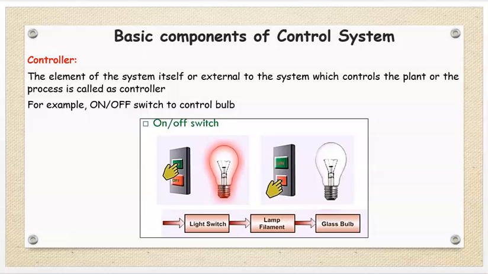Now the next component of a control system is the controller. The element of the system itself or external to the system which controls the plant or the process is called a controller. For example, an on-off switch to control a bulb. In this image you can see that an on-off switch is there. With the help of the on-off switch we can control the glowing of the lamp. We will find this example everywhere. In the case of a tube light also we use an on-off switch so that the tube light can be turned on or off.